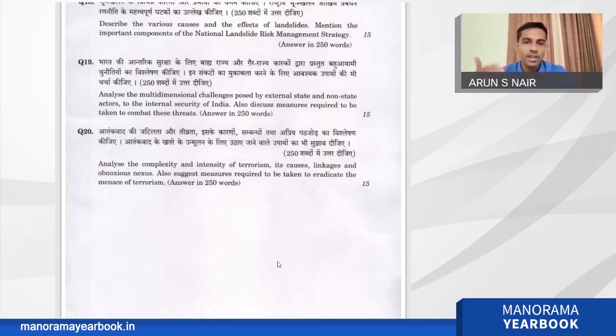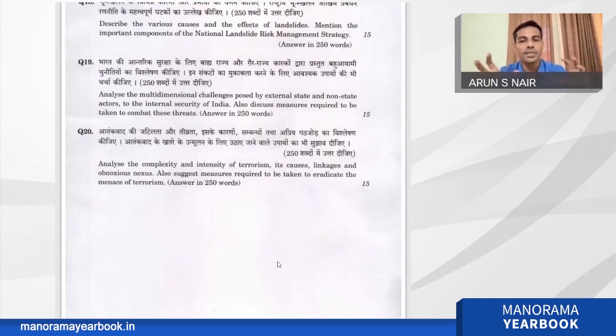So for multi-dimensional challenges, you can mention various challenges. It is not just about the security of India, but as I mentioned, you have to mention insurgency, terrorism, human trafficking, drug trafficking, cyber terrorism, then counterfeit currency and money laundering. All these things should be mentioned. That is the multi-dimensional challenges.